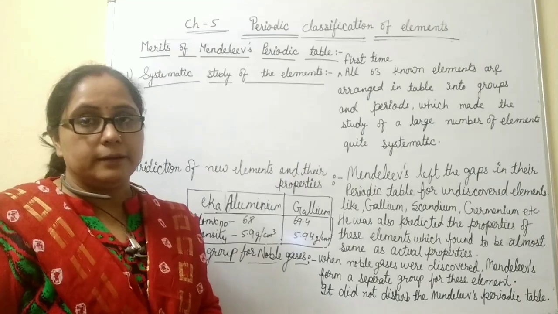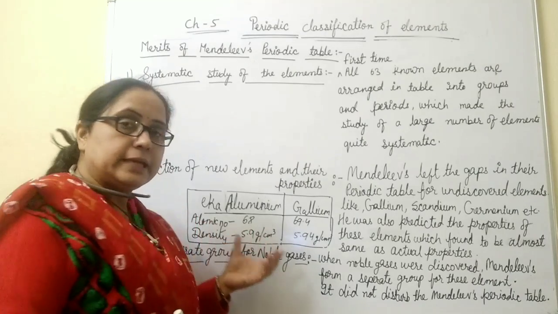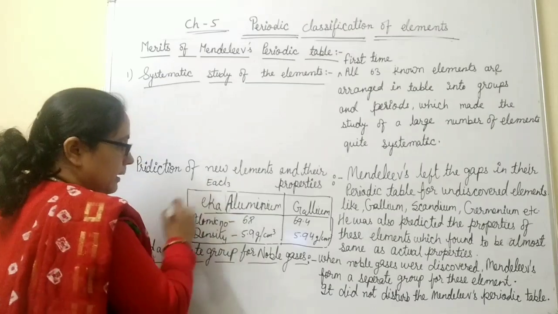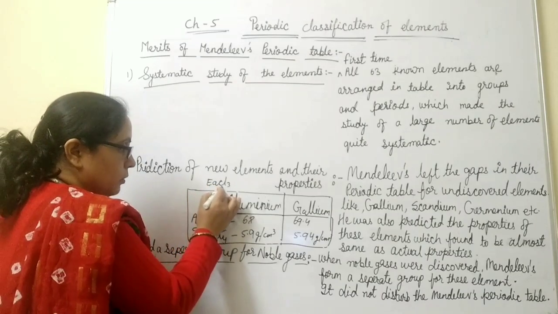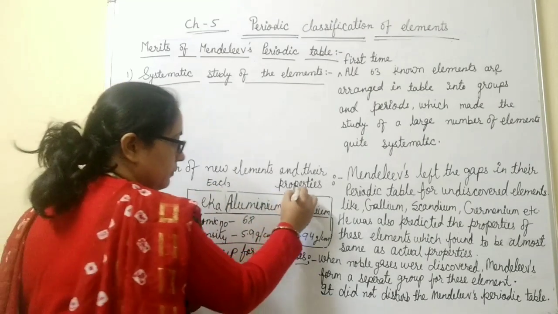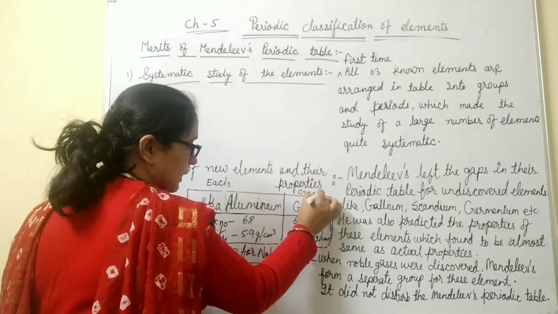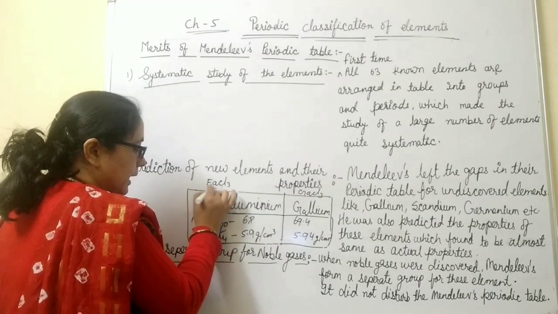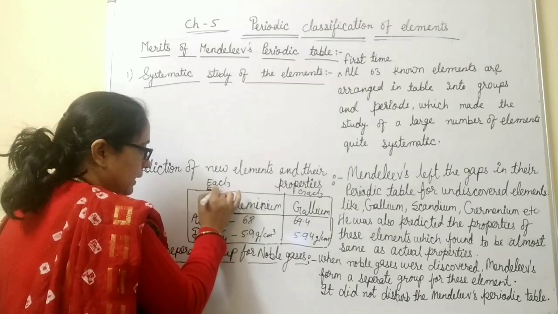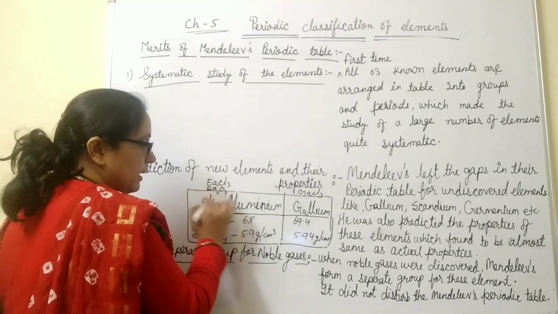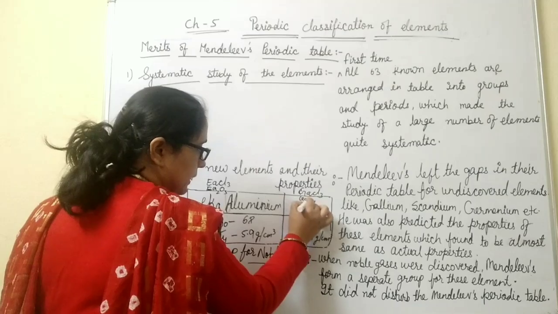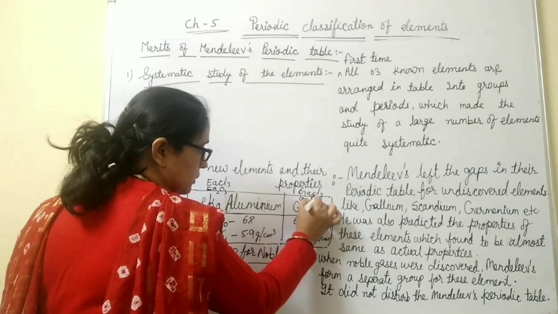He also told that the chloride of eka-aluminium would be EaCl3, and gallium forms GaCl3. Their chlorides are also similar. The oxide has the formula Ea2O3, and the oxide of gallium is Ga2O3.